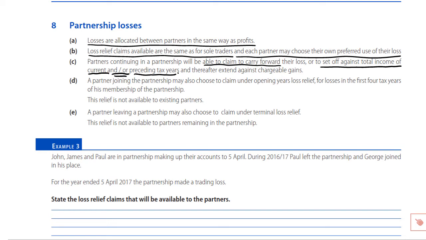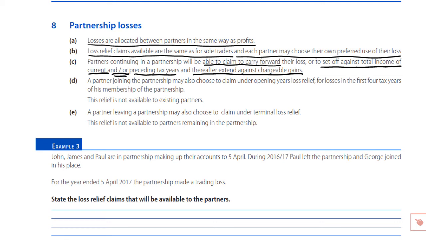And if for one of those years, whether it be the current or the preceding year, they've made that claim and there is still loss left over, then for that tax year, the one in which the claim has been made against total income, any remaining loss, subject to the maximum loss calculation that we saw, we could thereafter extend against chargeable gains. If, of course, you choose not to extend against gains, then you just carry forward the loss, as we mentioned a moment ago, against future trading profits of the same trade.